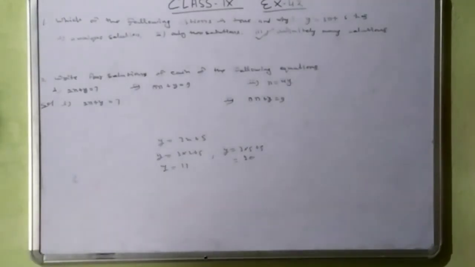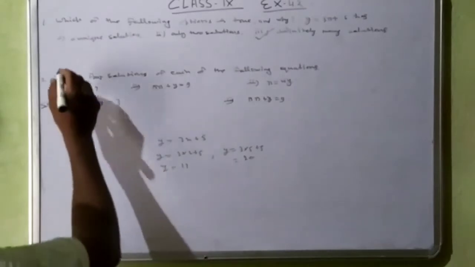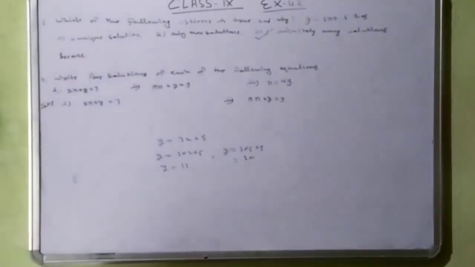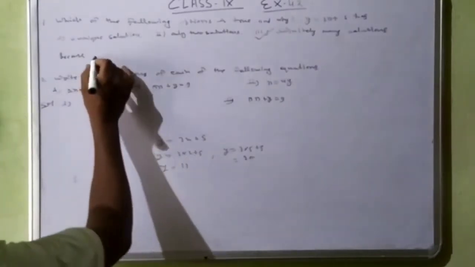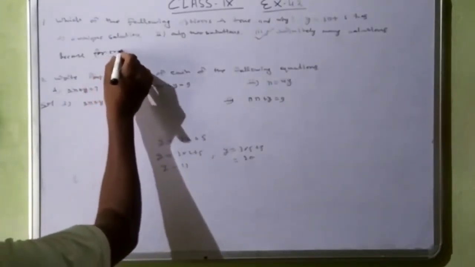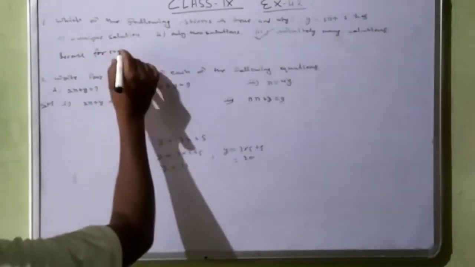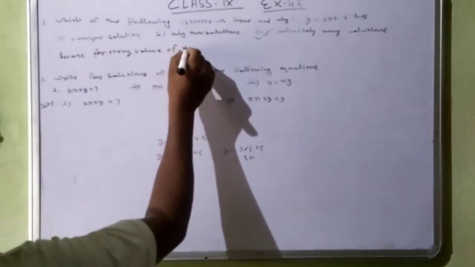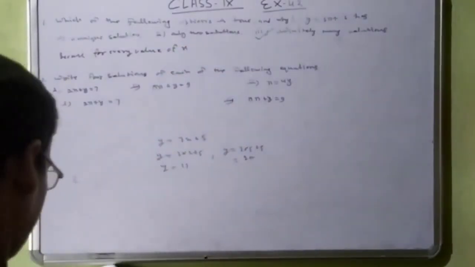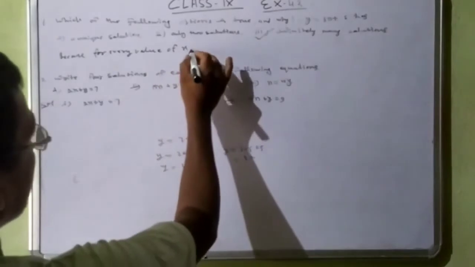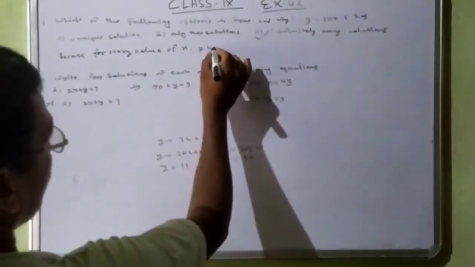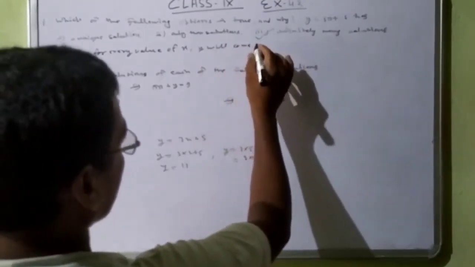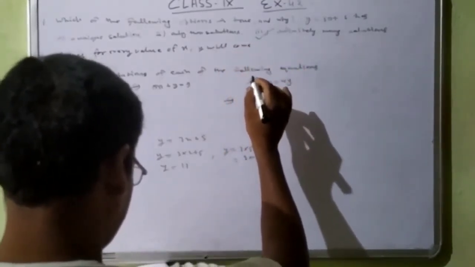Why? Because for every value of x, a y will come, and vice versa.